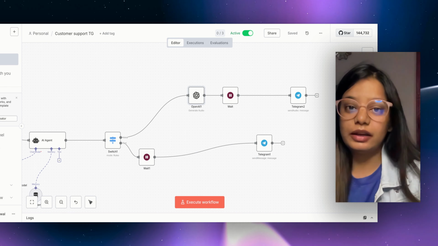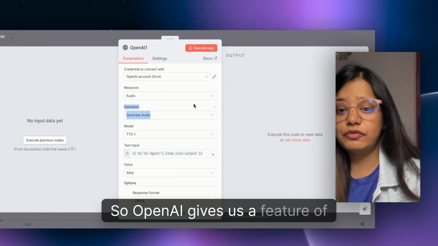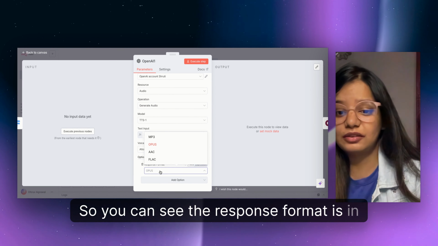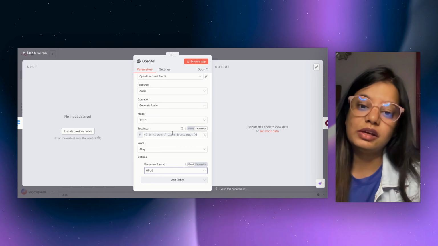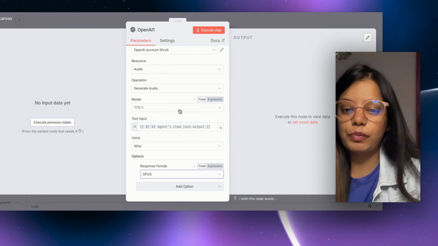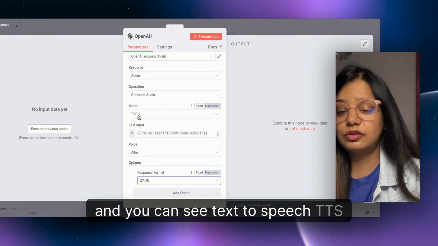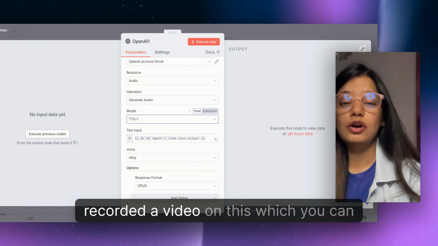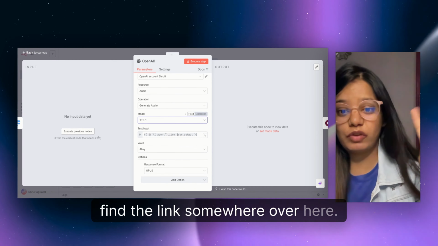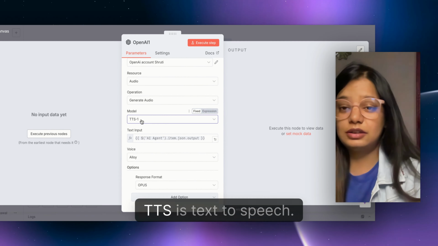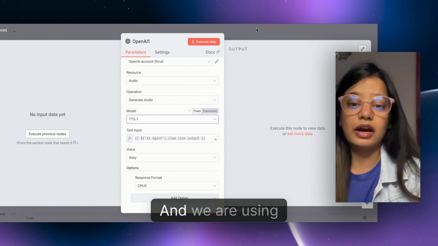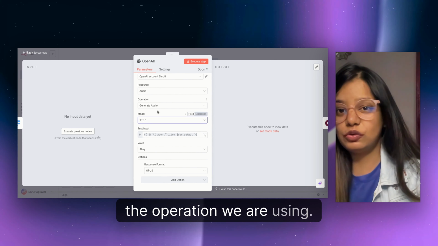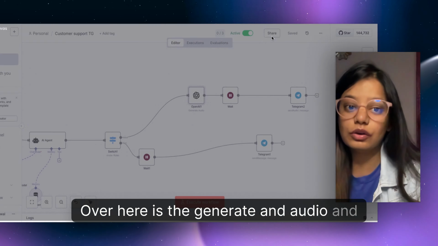this audio in its voice. OpenAI gives us a feature of recording the voice. You can see the response format is Opus, which is a voice format of OpenAI, and you can see a text to speech TTS model. What is the TTS model? I've already recorded a video on this, which you can find the link somewhere over here. TTS is text to speech, and we are using model 1 for this, and the operation we are using over here is generate an audio.